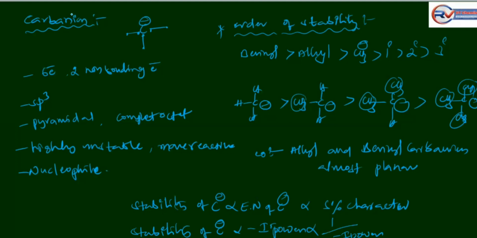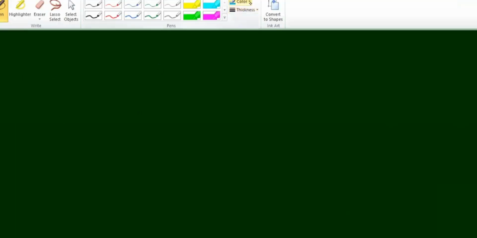This is about carbanion. Let's see some examples for the carbanion. Order of stability.